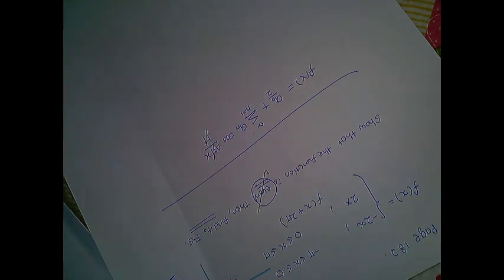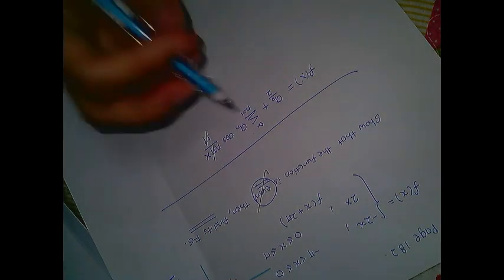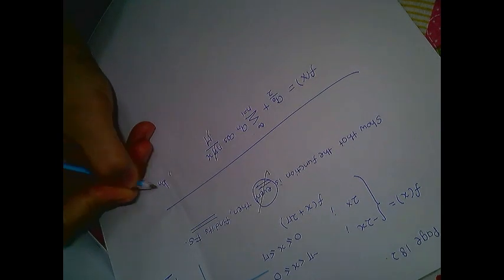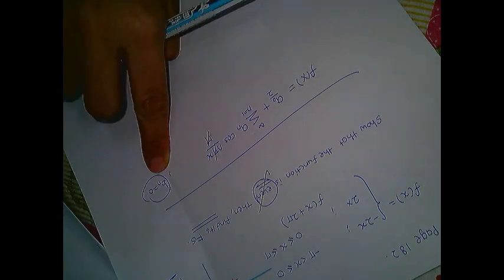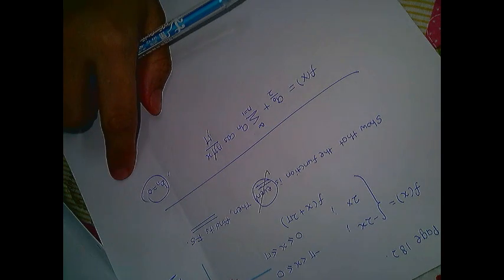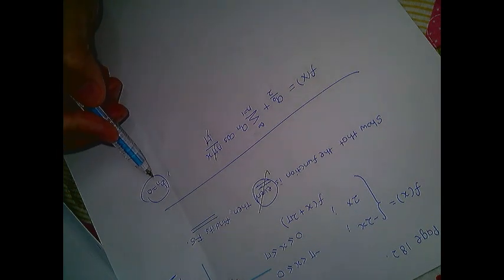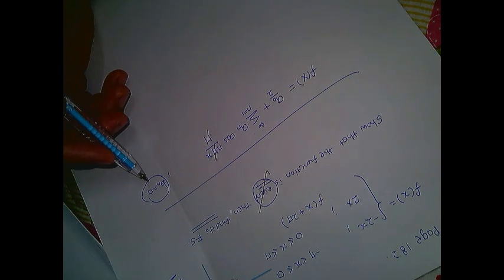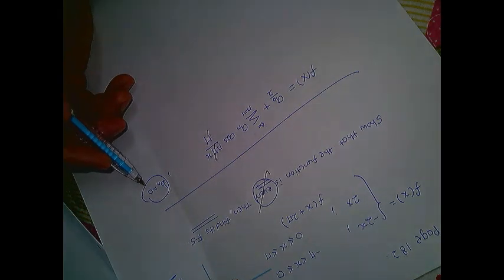Your bn equals 0. 1 mark here: bn equals 0. You just write bn equals 0. If you try to calculate bn, you solve the integration, you still get the same mark, which is 1. So you just write down bn equals 0. This is the basic knowledge of even functions.